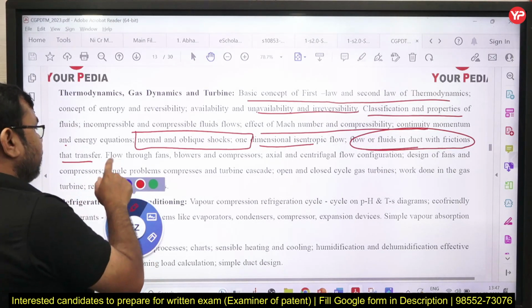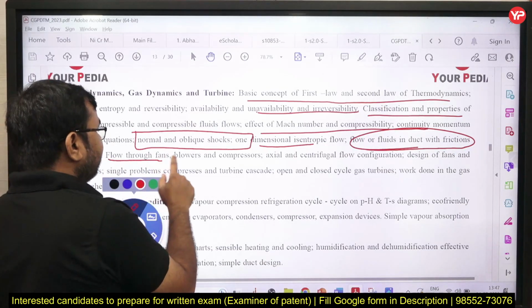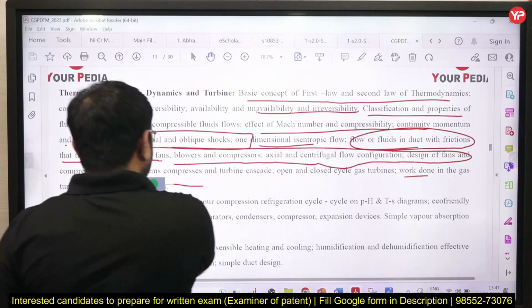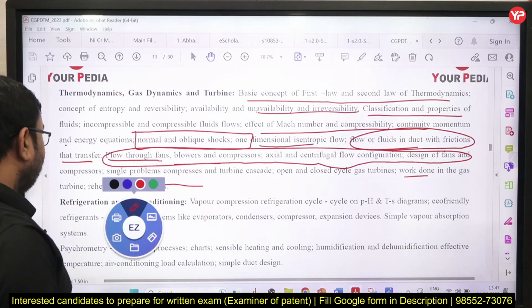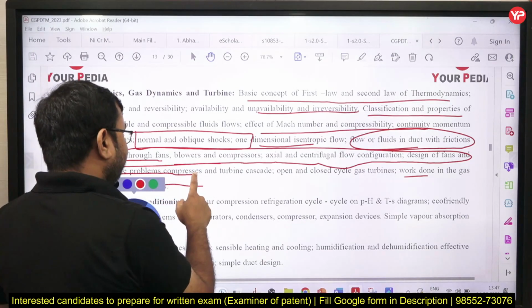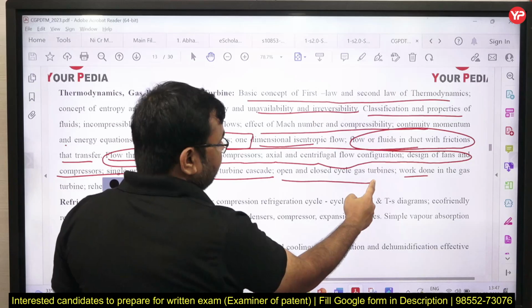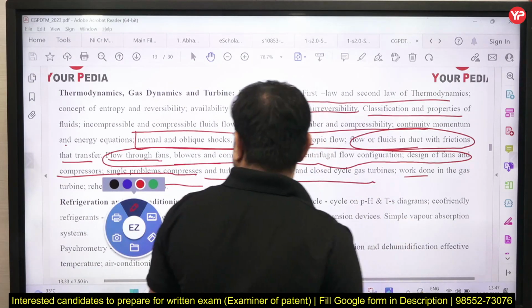And you can see here friction, heat transfer, then fans, blowers and compressors, axial and centrifugal compression. This is the core topic from gas dynamics. Compressors and turbines, cascade, open and closed cycle gas turbines, work done.